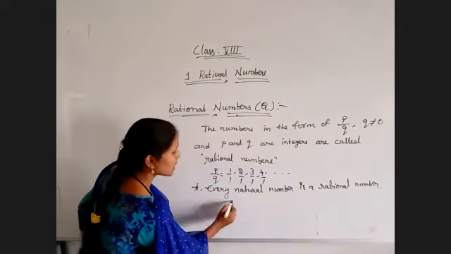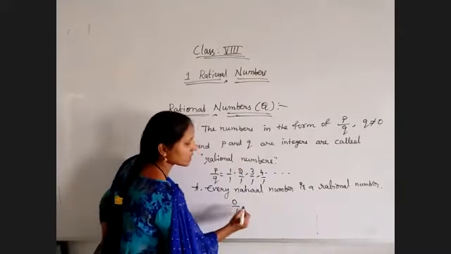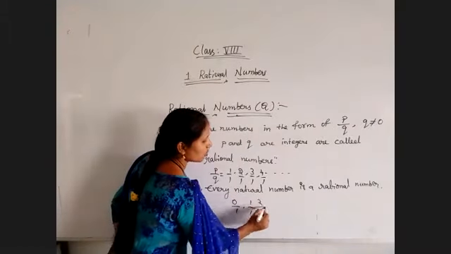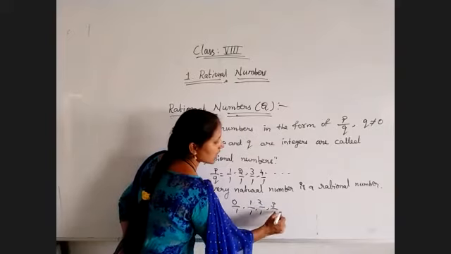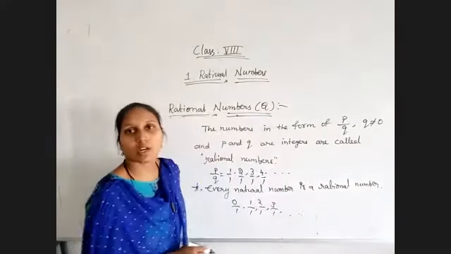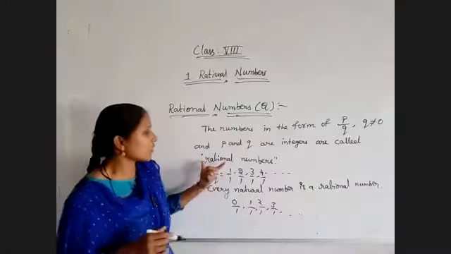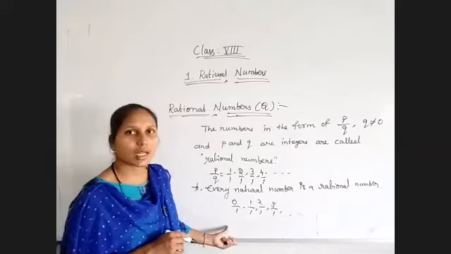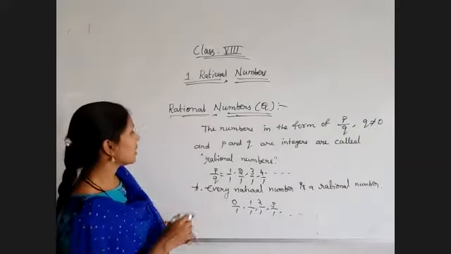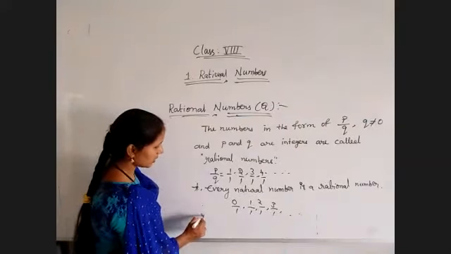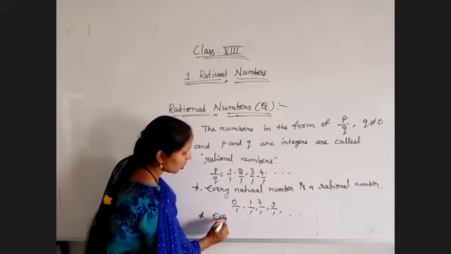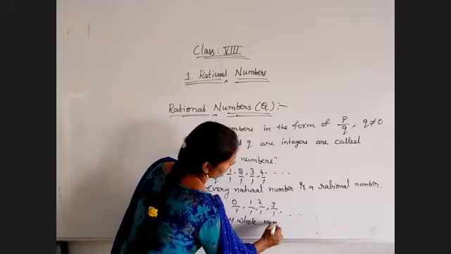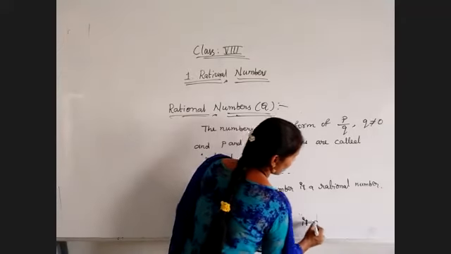So that is nothing but 0 by 1 or any number. 0 by anything is 0. 0 by 1, 1 by 1, 2 by 1, 3 by 1. All these are whole numbers. So every whole number is a rational number. Every natural number is a rational number. Every whole number also is a rational number. The second point was every whole number is a rational number.